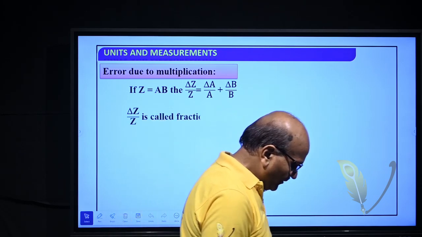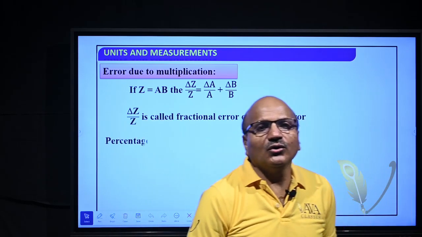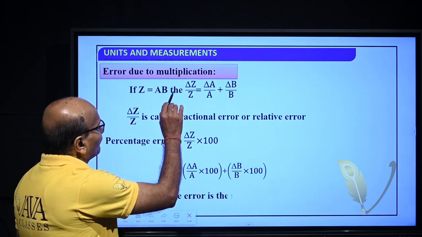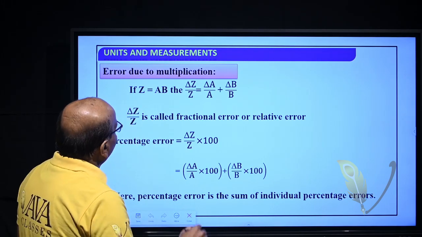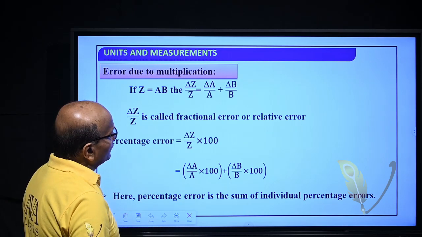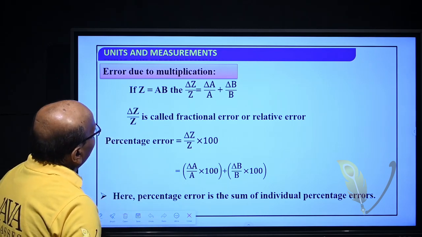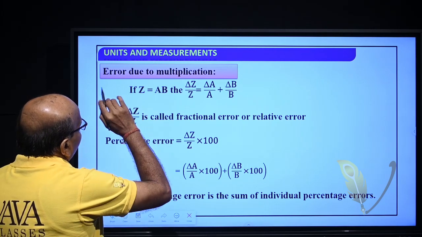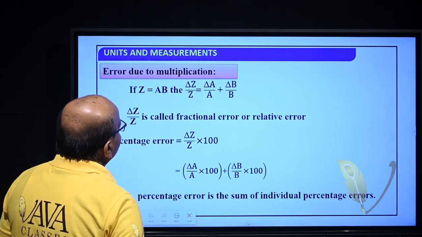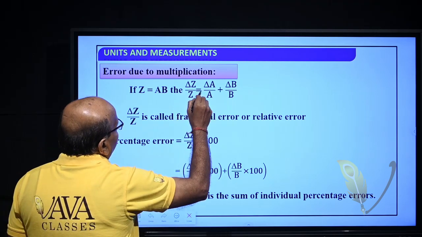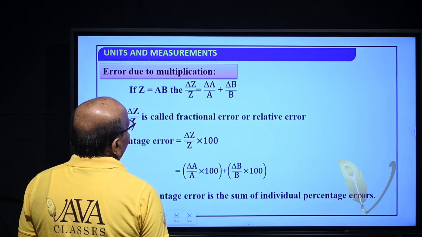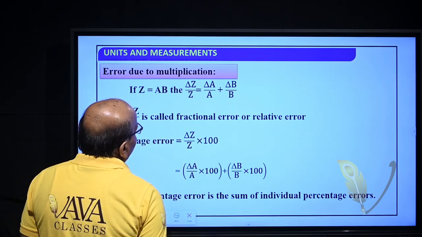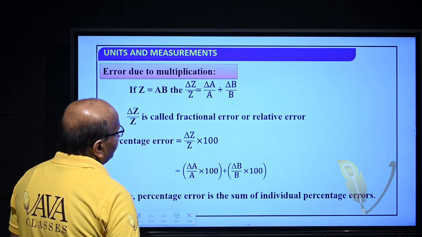Now, we will see error due to multiplication. Similarly, suppose A is A plus or minus delta A and B is B plus or minus delta B, then let Z is equal to AB, then we can write delta Z by Z is equal to delta A by A plus delta B by B. So, delta Z by Z is called the fractional error or the relative error.